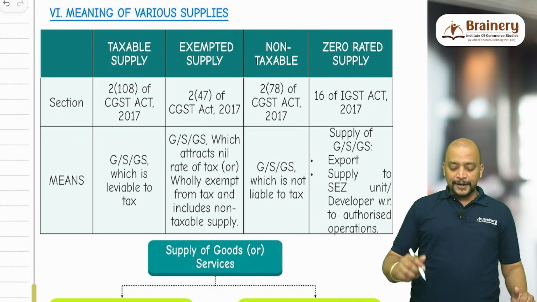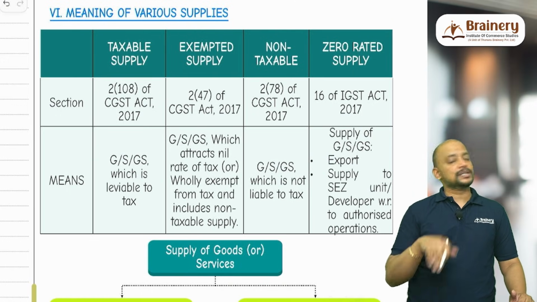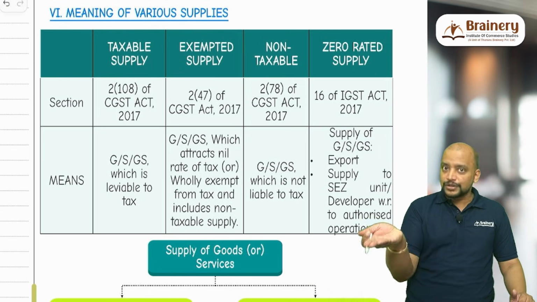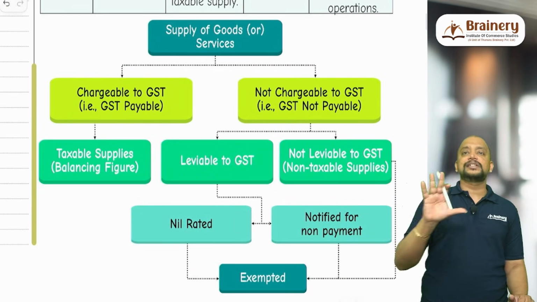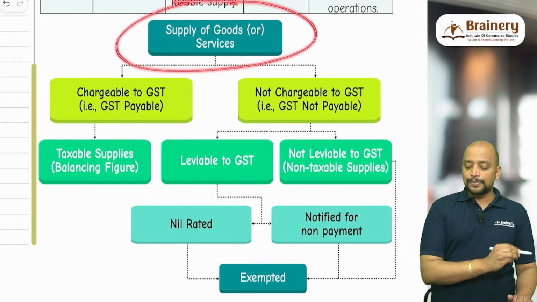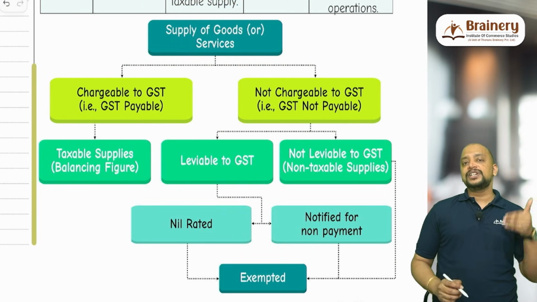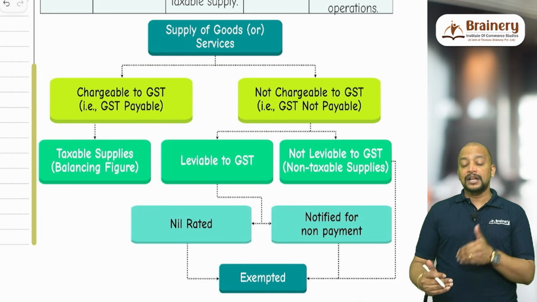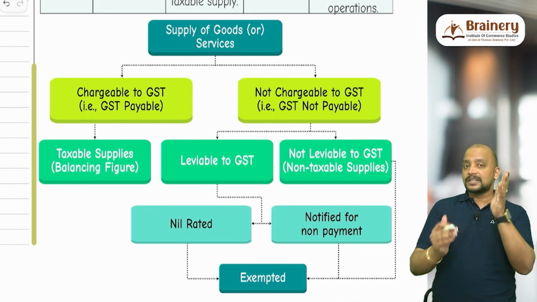And as for the discussion whether taxable supply includes exempted supply, no, because exempted supply includes non-taxable supply. That's why taxable supply does not include exempted supply. So this is the classification. Once the supply of goods or services is there, we need to divide it into two: on which GST is payable, and on which GST is not payable. If GST is payable, it will be treated as taxable supplies, and that is a balancing figure.